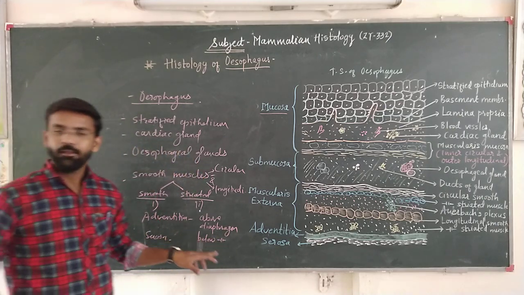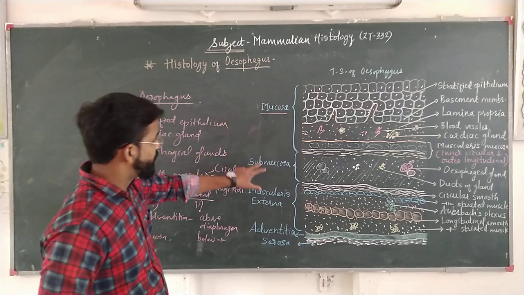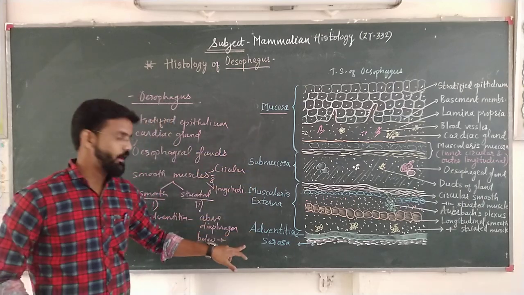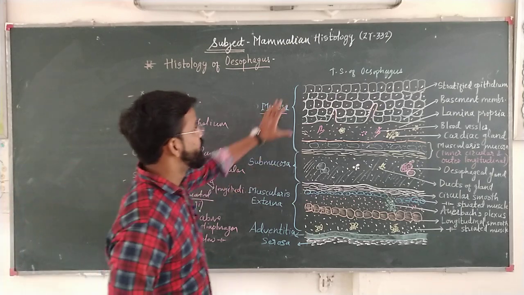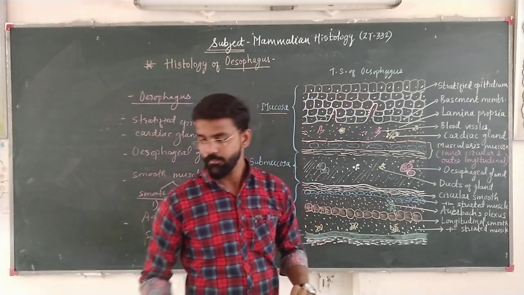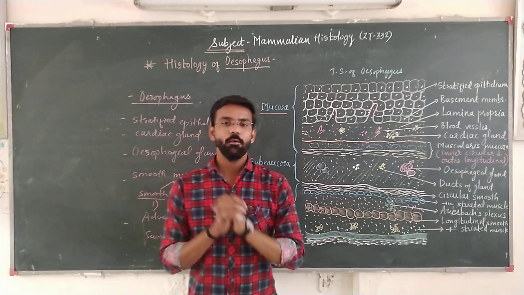Okay, like this, the four structures, mucosa, submucosa, muscularis externa, and adventitia and serosa, are arranged in the esophagus. Okay, this is all about esophagus.